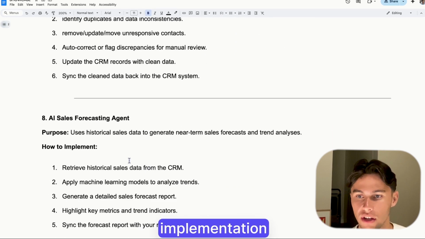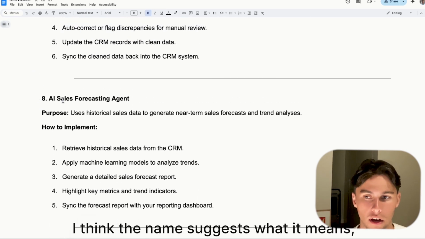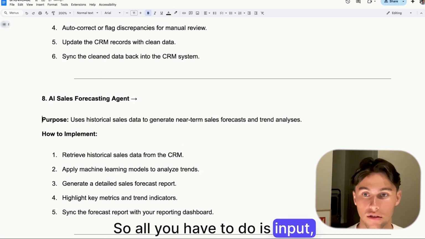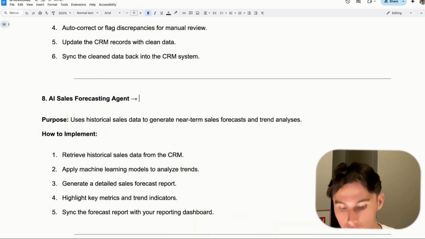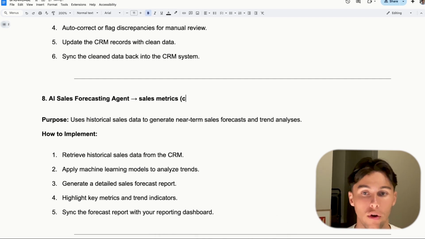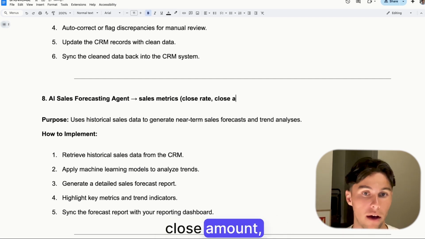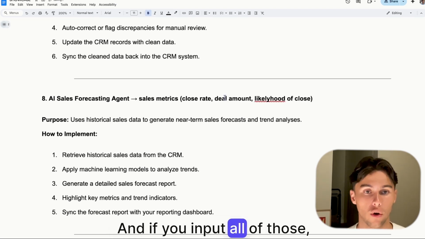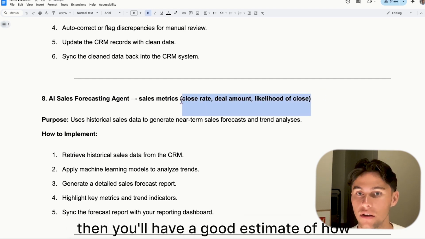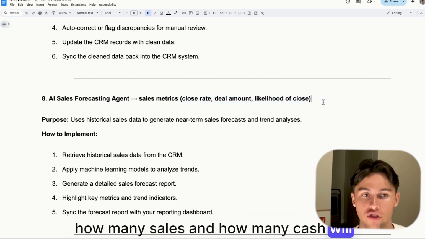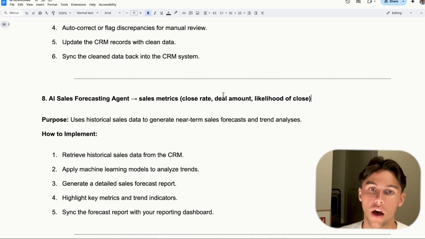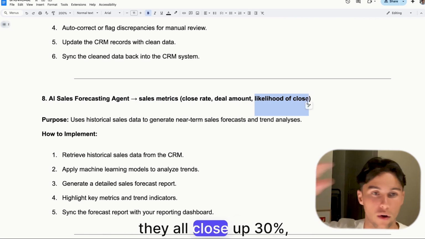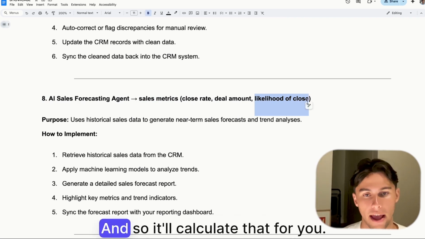So here, implementation. Sales forecasting agent. I think the name suggests what it means. Forecasts sales. So all you have to do is input your sales metrics. So for example, close rate, close amount or deal amount, likelihood of close. And if you input all of those, then you'll have a good estimate of how many sales and how much cash you'll bring in this month, right? So imagine you have 10 deals at a different deal amount each, and you think that they'll close at 30%, 20%, 70%, etc. And so it'll calculate that for you.